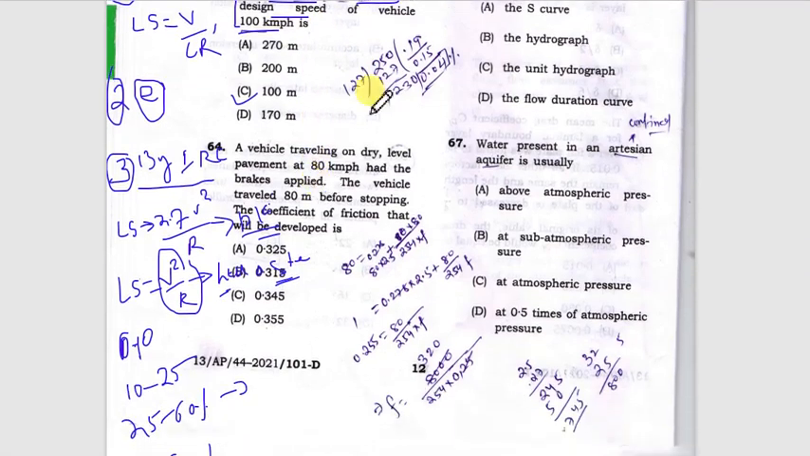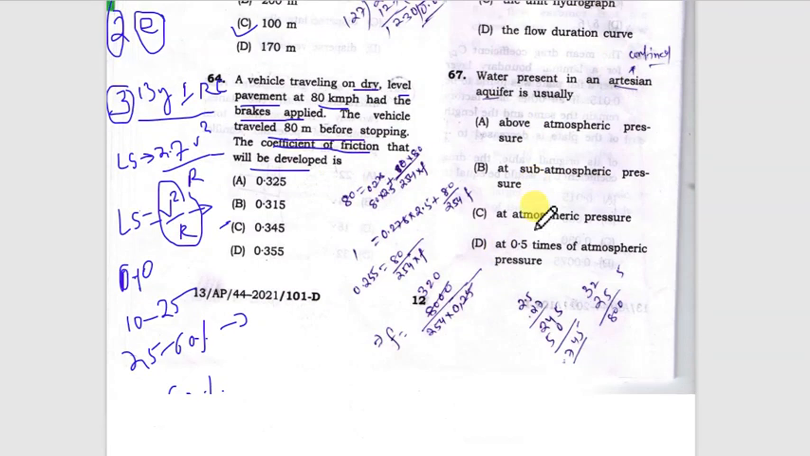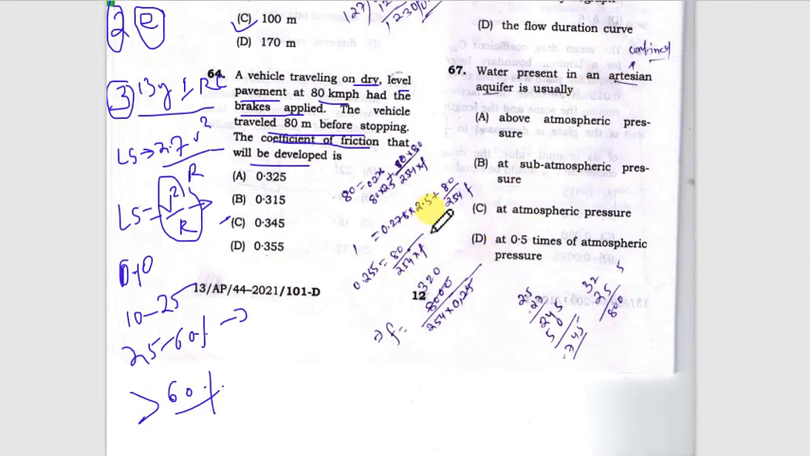The next question is: a vehicle traveled on a dry and level pavement. The condition of the pavement is given to us, that means it is a dry and level surface. Velocity is given as 80 kmph and the brake is applied. The vehicle traveled 80 meter before stopping. The coefficient of friction that will be developed is? In this case, we will use the stopping sight distance formula.